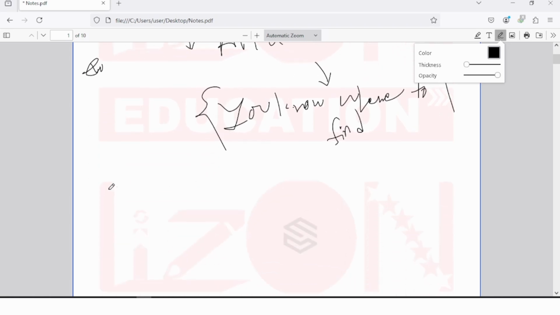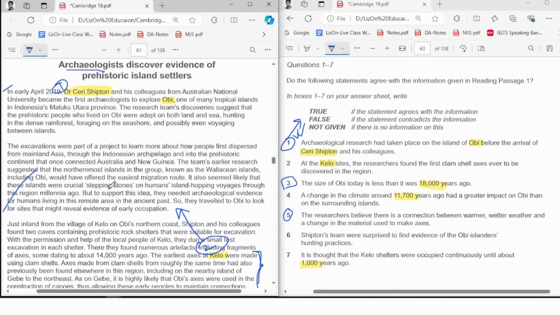Number 1 done. Number 2: when you read the question, the first thing is you should read the question. Maybe some people try to read the passage. This is not a very good idea, because you don't really need to read everything. And when you try to improve your reading skill, you can read everything.